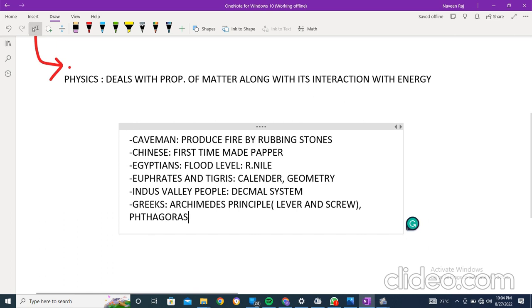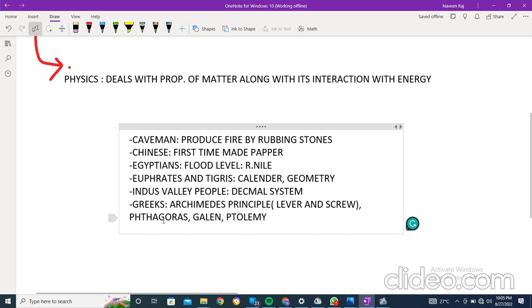Pythagoras was a Greek scientist. Galen was a Greek scientist. Ptolemy and others. The Greek scientists have made a lot.